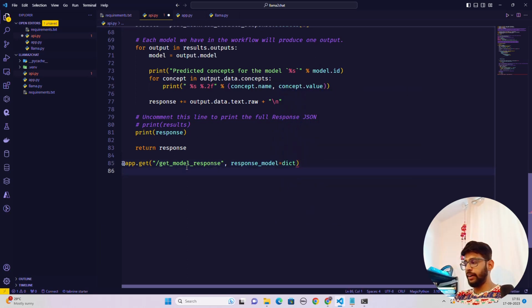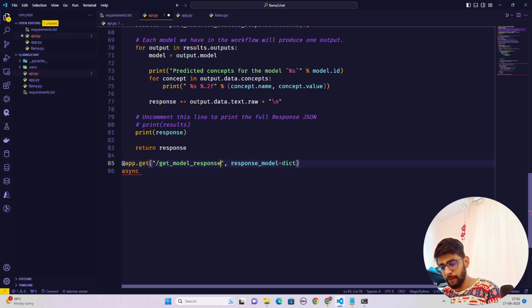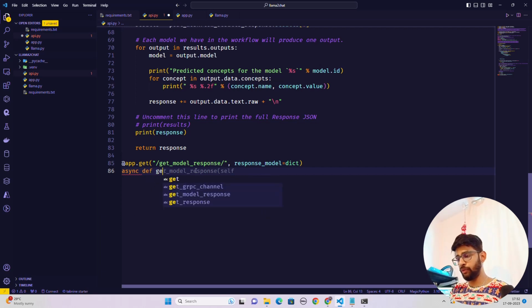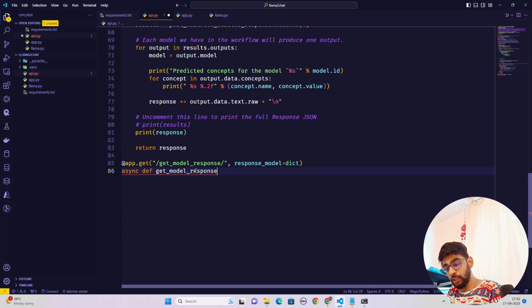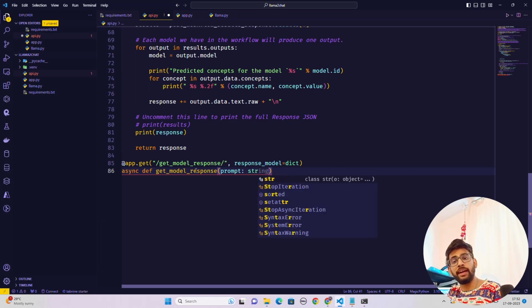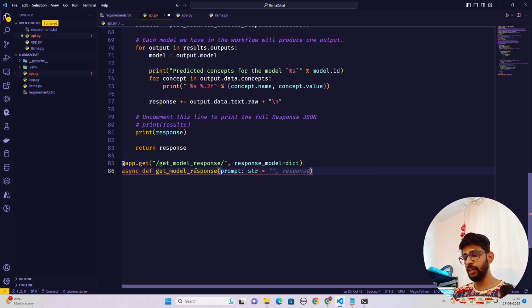Okay, this is a decorator. Now inside this, we're going to write an asynchronous function. So async def get_model_response, and inside this we're going to have a prompt. Our prompt is nothing but going to be a string, and that will get validated by Pydantic. So prompt string, which is going to be your query.